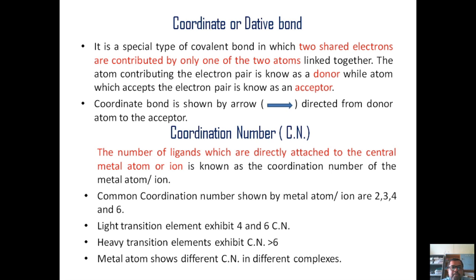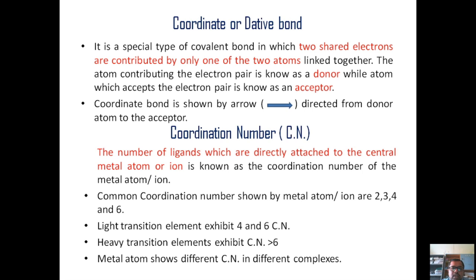A coordinate covalent bond is a very simple definition. It is a covalent bond where the two shared electrons are contributed by only one of the two atoms linked together. The atom contributing the electron pair is known as the donor atom, while the atom which accepts the electron pair is called the acceptor atom. Generally, the coordinate covalent bond is shown by drawing an arrow from donor to acceptor.